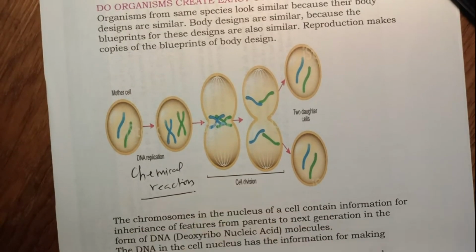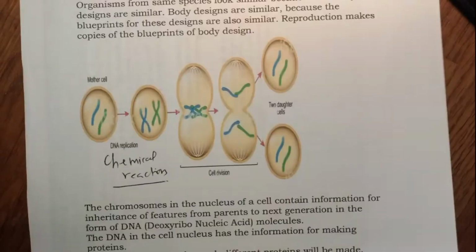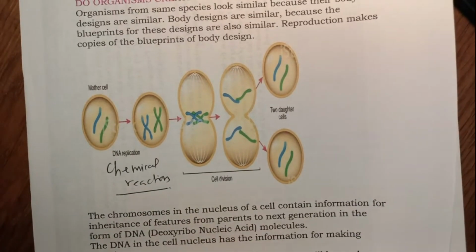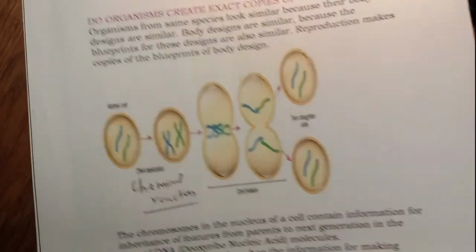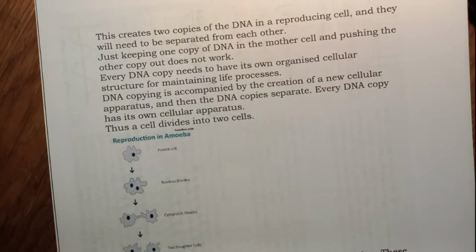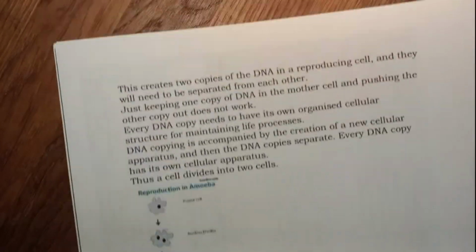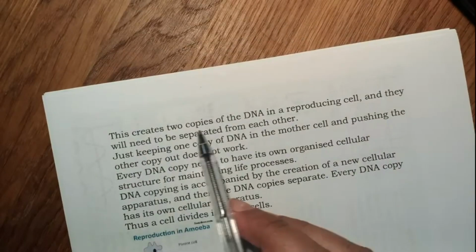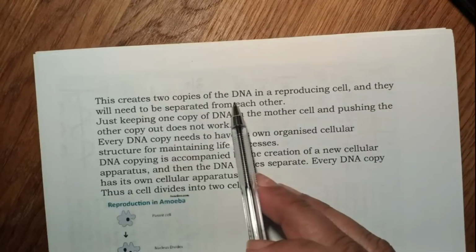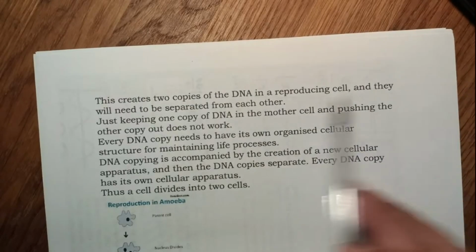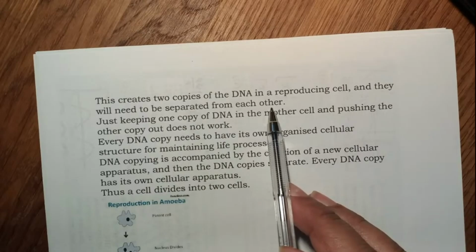Okay, and chemical reactions are important. These are biochemical reactions because they take place inside the organism's body structure. Now this copying creates 2 copies of DNA in a reproducing cell, and they will need to be separated from each other.